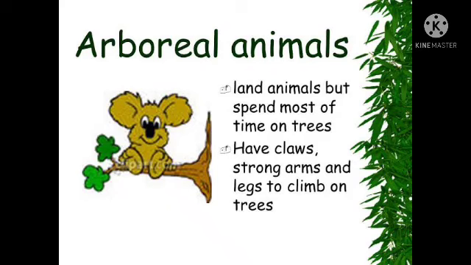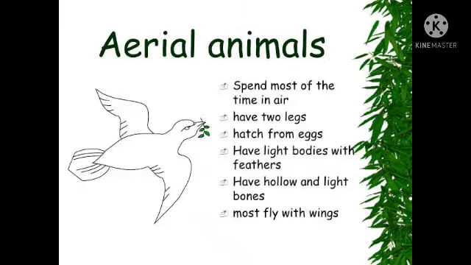So we know very well arboreal animals not only spend most of their time on trees, they have strong limbs and a tail also. Because of that, they have balance and can grip the branches.